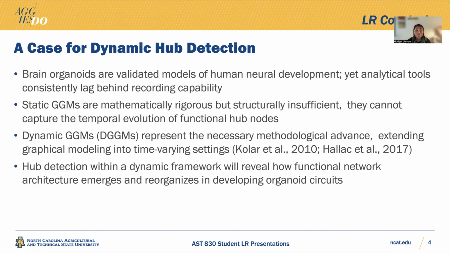Dynamic GGMs represent the necessary methodological advance, which can extend graphical modeling into time-varying settings. Within a dynamic framework, we can understand how these functional networks emerge and reorganize in developing organoid circuits over time. So we're not just looking at a single time point; we're looking for something that can address dynamic, time-varying functional connectivity in the brain.